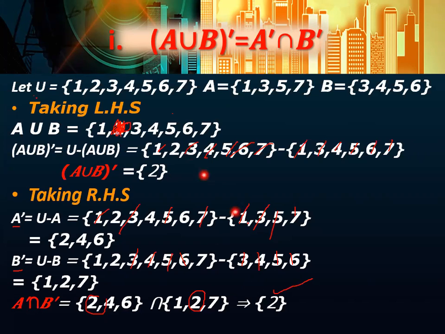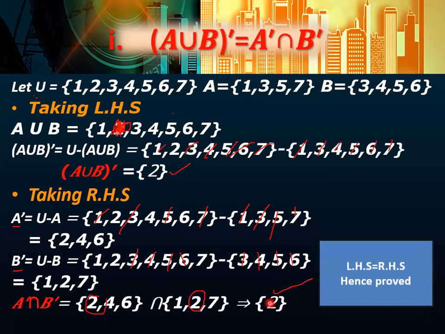As you can see, after solving both sides, we find that A union B whole complement is equal to A complement intersection B complement, because the answers are the same. If the answers are different, you will say it is not equal. Hence left hand side is equal to right hand side.